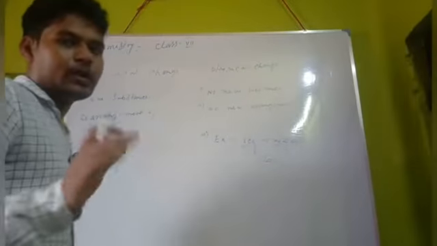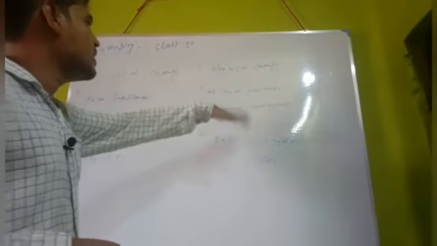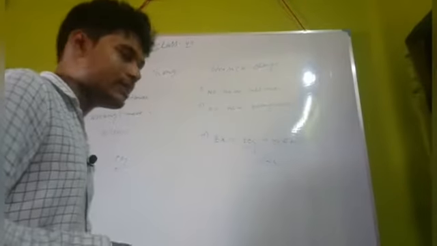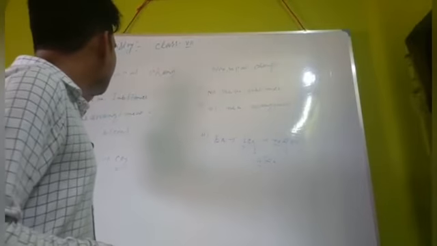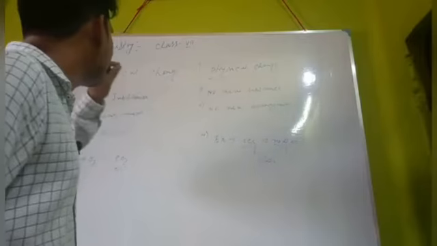So I hope all of you understood what is the difference between chemical change and physical change. The simple definition: the change in which no new substance is produced, that is called the physical change. The change in which a new substance will be formed, that is called the chemical change.